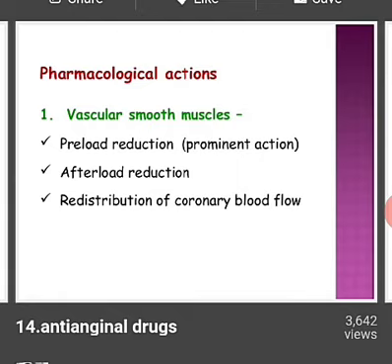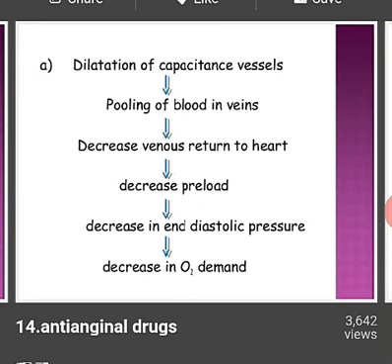So here are some pharmacological actions, means the actions of these drugs. First is on vascular smooth muscles. Under that, 3 actions are there: preload reduction, afterload reduction, and redistribution of coronary blood flow. First is dilatation of capacitance vessels. We know that through the blood vessels the blood flows. So here first, when the person takes the drugs, it leads to the dilatation of the vessels.